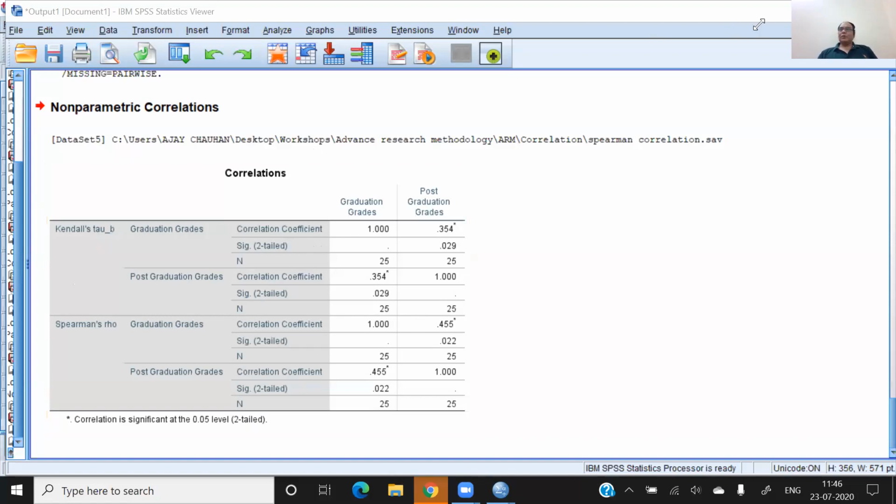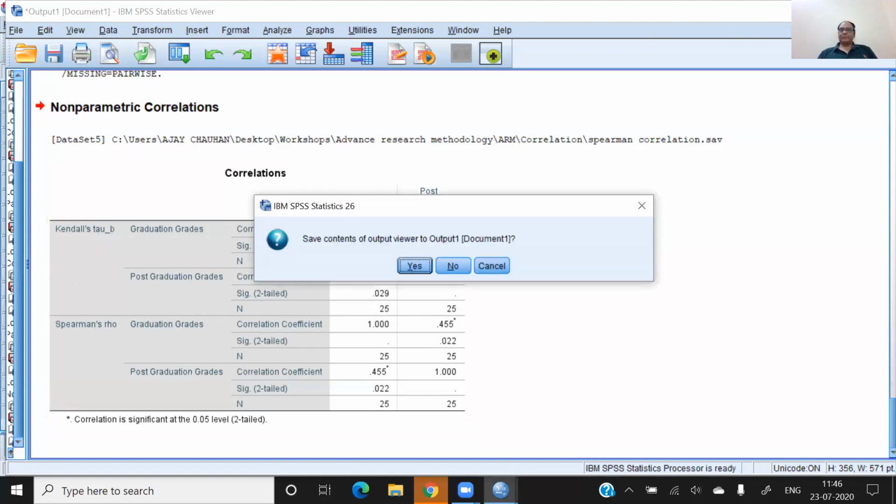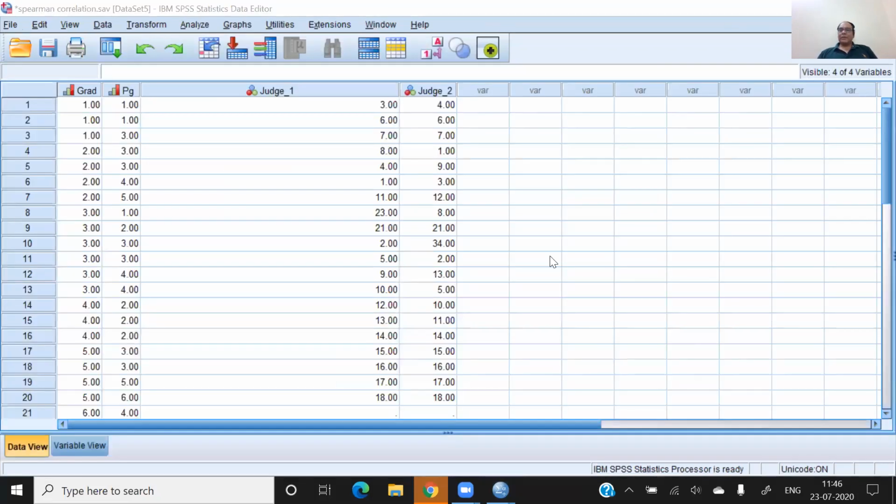Similarly, let me show another example. In this case, the Kendall-Tau and Spearman both are giving you the result of non-parametric correlation, but Kendall-Tau is more relevant as compared to Spearman, because if you read the books based on correlation, non-parametric correlation is based on the ranks, and if the difference between the rank is low, correlation is high.